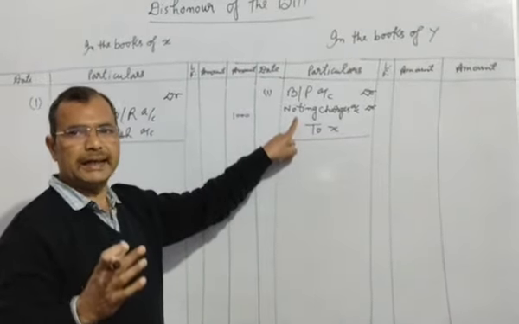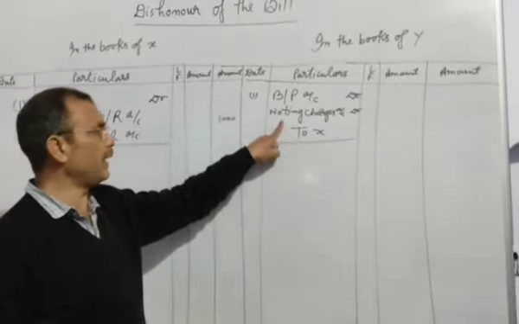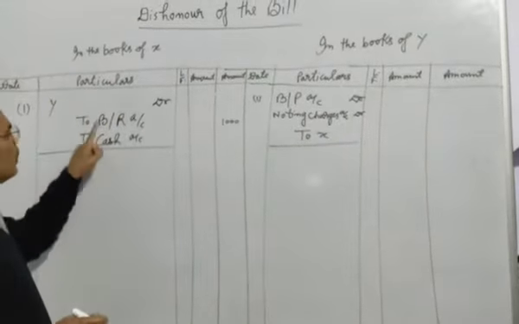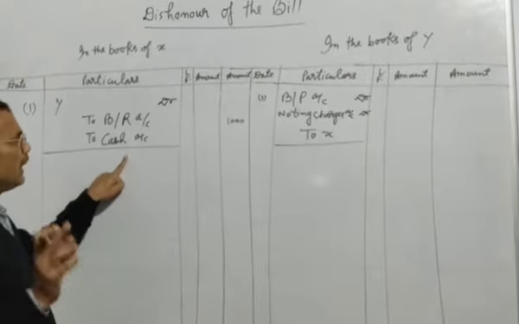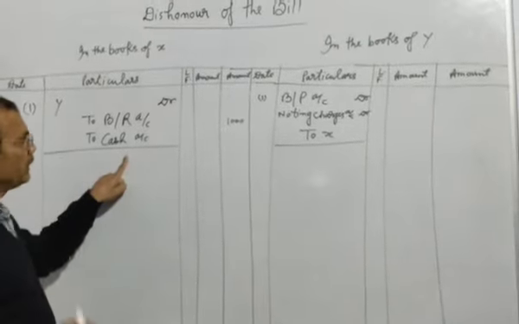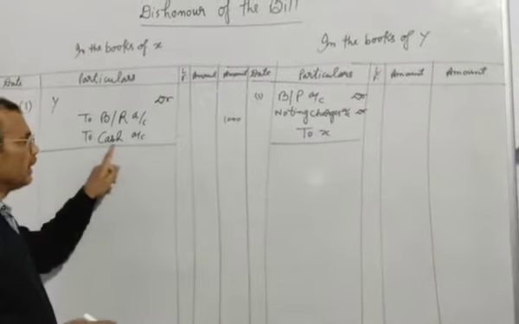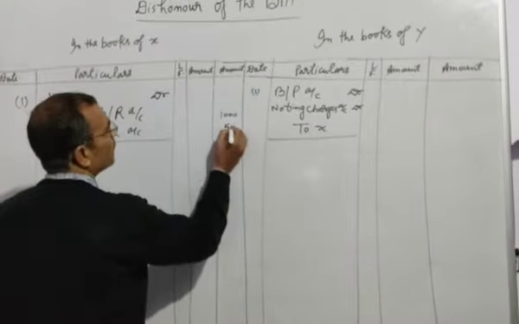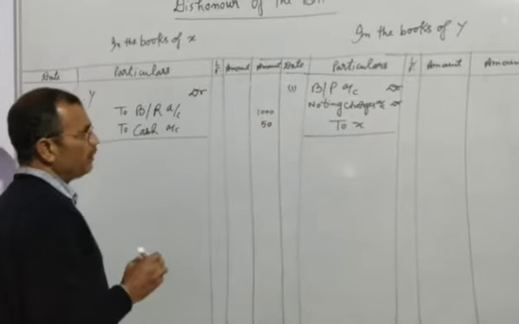Noting charges and legal expenses are the same thing. But in the books of the drawer, in the books of X, we will show the legal expenses or noting charges by the name of cash. Suppose the amount of legal expenses or noting charges is 50.